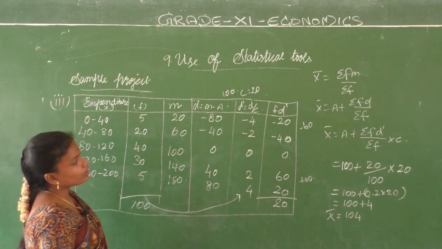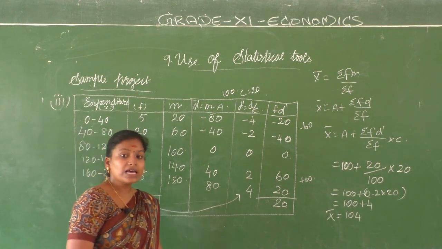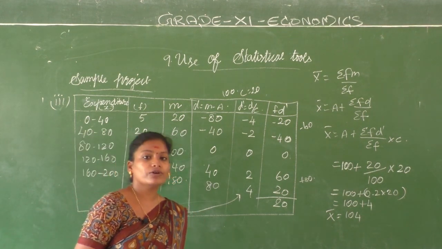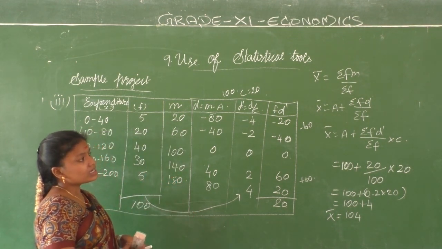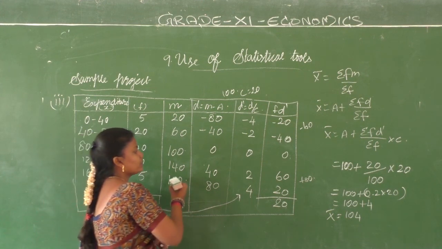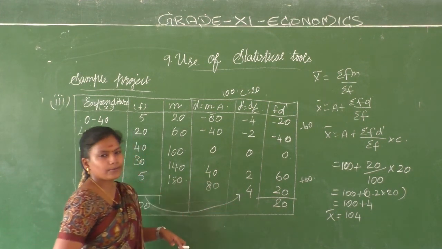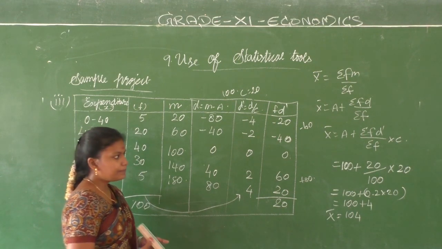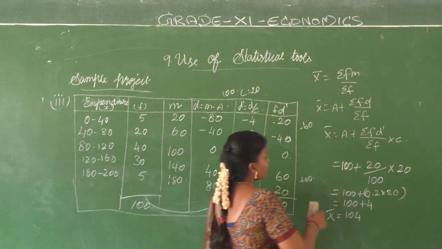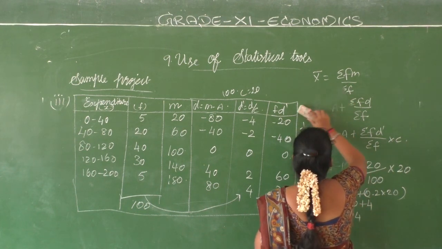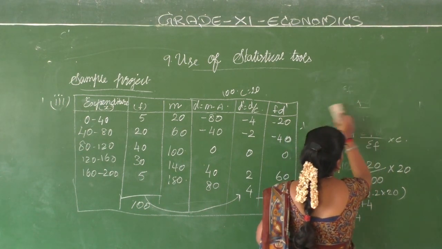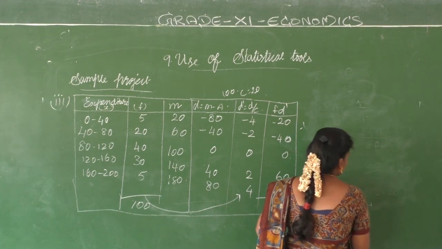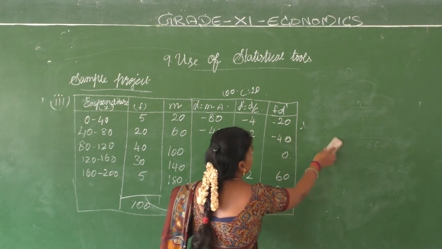Next, what do we need? We have to go for our standard deviation. And which method are we going to use? We will use the step deviation method, because when the values are big, which formula do we use? The step deviation formula. And how you have to do those calculations is what we are going to see now.